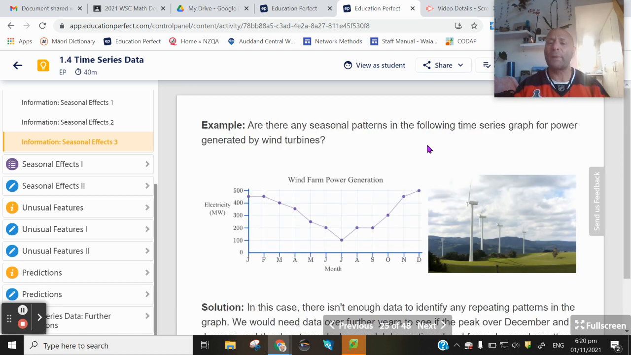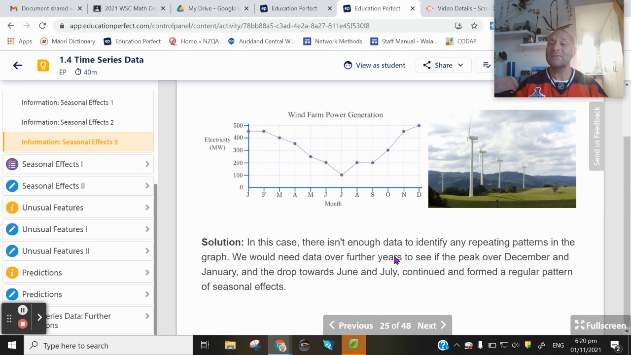Are there any seasonal patterns in this? We see data along every month, and there's not. We do not see a consistent repeating pattern because there's not enough data to identify any repeating pattern in the graph. We would need data over further years to see if the peak over December and January and the drop towards June, July continued to form a regular pattern.